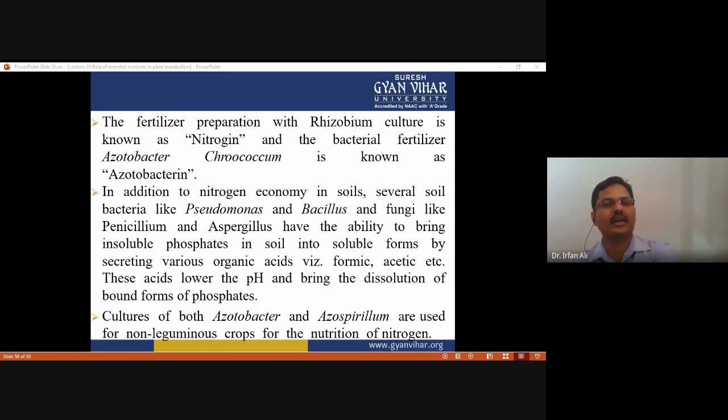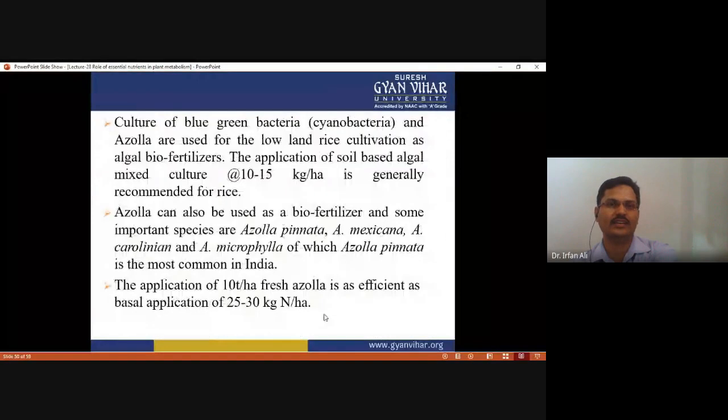And the cultures of both Azotobacter and Azospirillum are used for non-leguminous crops for the nutrition of nitrogen, because you know that nitrogen is very essential for plant growth and development. And cultures of blue-green algae like cyanobacteria and Azolla are used for lowland rice cultivation as algal biofertilizer. The application of soil-based algal mixture at 10 to 15 kilograms per hectare is generally recommended for rice fields.